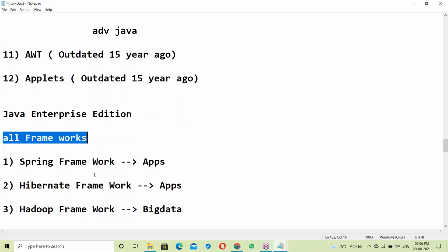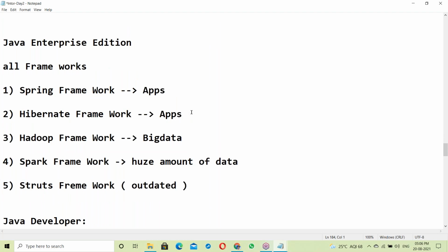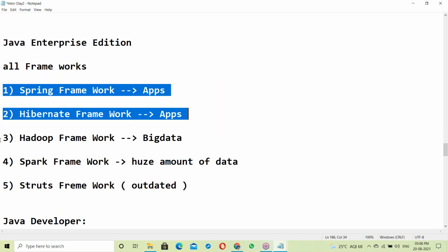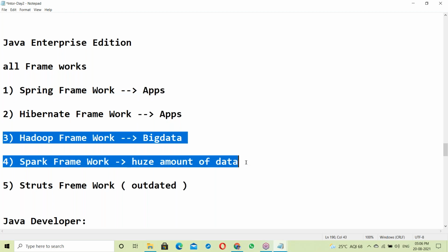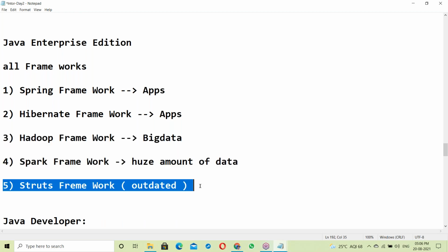Next, all the frameworks come under this. Frameworks like Spring Framework and Hibernate are in the Java application development area. Next, this is the big data area. The Struts framework is also for Java application development, but it is outdated.